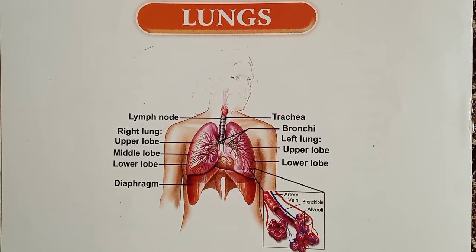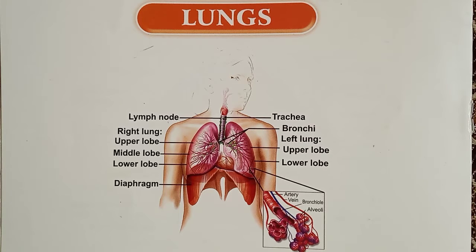Human beings obtain energy from the digested food by the process of respiration, which takes place in every cell, each and every cell. In human beings, many organs take part in the process of respiration. We call them organs of the respiratory system.